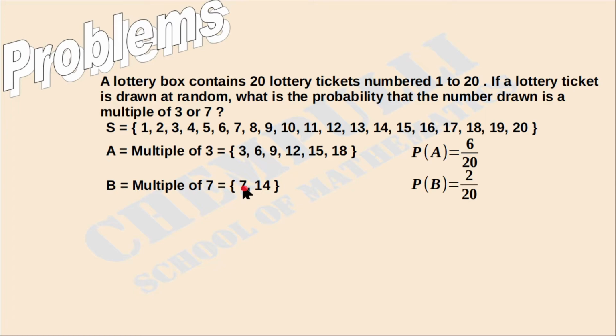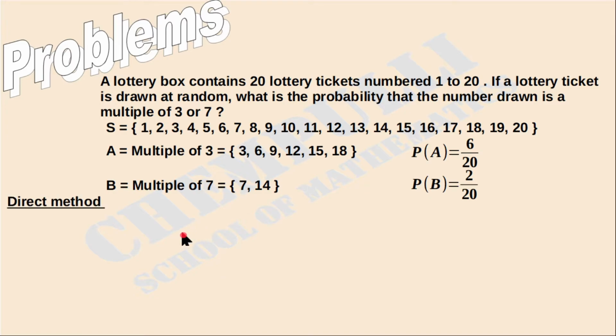In that case we can use the formula P of A union B is equal to P of A plus P of B. That is the second method. The first method is the direct method, which is also the easy method. I am going to explain these two methods here.